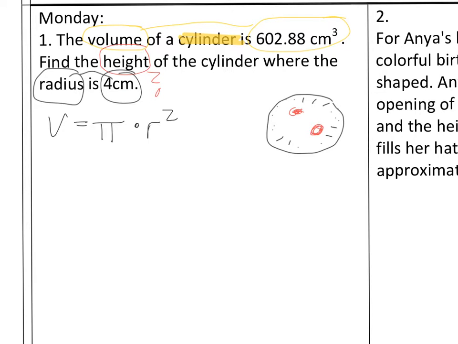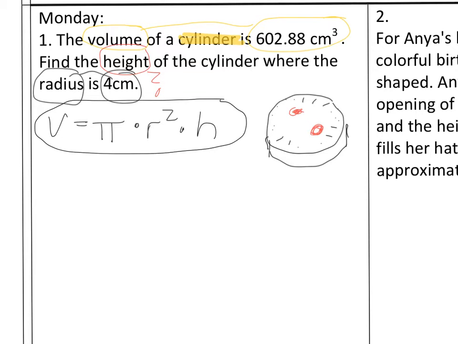Now, if it were me looking at this pie, this looks like really like a pizza. It doesn't have like a third dimension to it. Because remember, we're talking about a cylinder, not a circle. So to give it the third dimension, we're going to give it a little bit of height. So there we go. Now we got a complete cylinder there. And then in order to have height, we need to multiply times h. So here we go, times h. That right there is a very easy way to memorize the volume of a cylinder. And that right there you have to memorize. You got to know it. And if you don't, you're not going to be able to even start the test.